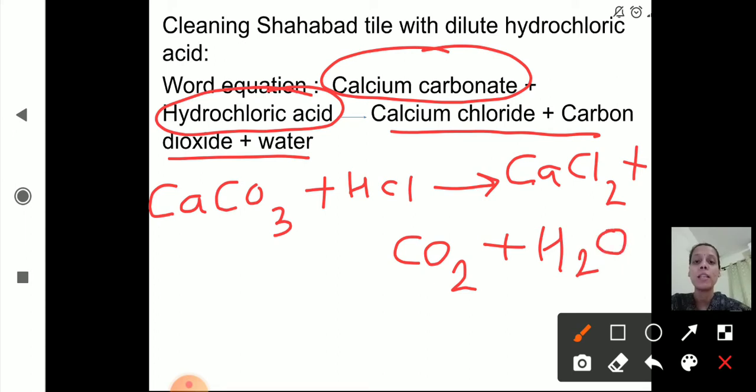This is an unbalanced chemical reaction. So this is the chemical equation: CaCO3, calcium carbonate, plus hydrochloric acid HCl gives calcium chloride, CaCl2, plus carbon dioxide CO2 plus water H2O. This is the second type of man-made chemical change.